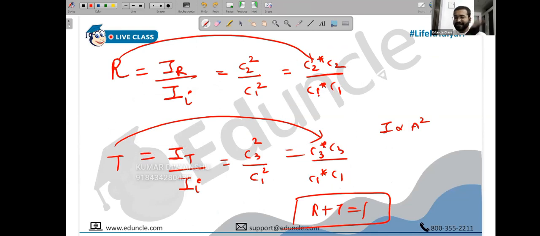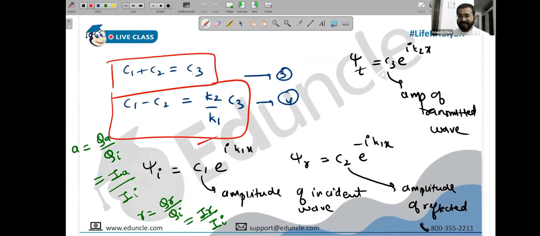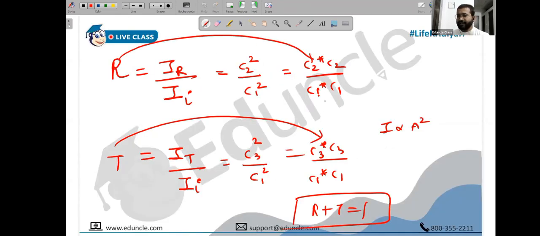If you're able to do this by yourself now, then try yourself. No problem. I will be doing this tomorrow in the class. But give it a try by yourself. Express C2 in terms of C1, express C3 in terms of C1. Substitute here. They will be real by the way. They won't be complex. So directly substitute the squares. Just do that and see if you're getting the result. I'm not sure whether you get the result or not.